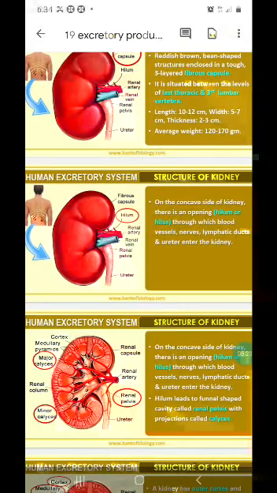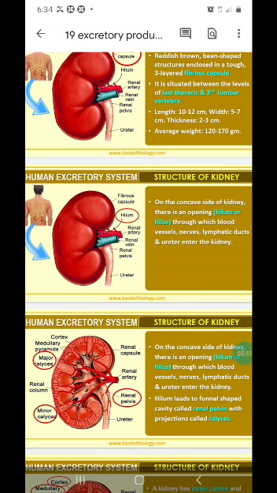Now each kidney is a reddish brown bean-shaped structure enclosed in a tough three-layered fibrous capsule, a three-layer covering of fibrous tissues. Now it has a convex surface and a concave surface.